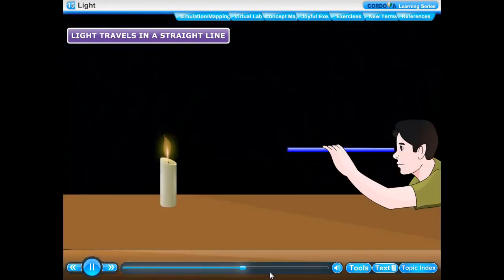This is because light travels in a straight line. Normally, light does not bend on its own and therefore it cannot reach our eyes through a bent straw. This property of light by which it travels in straight lines is called rectilinear propagation of light.